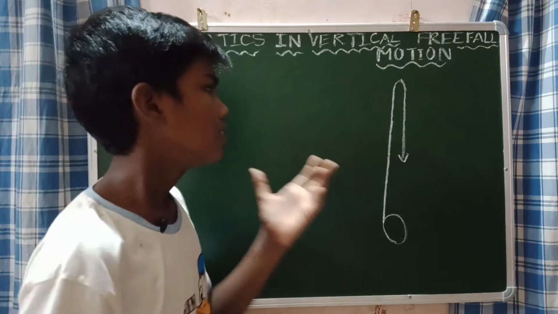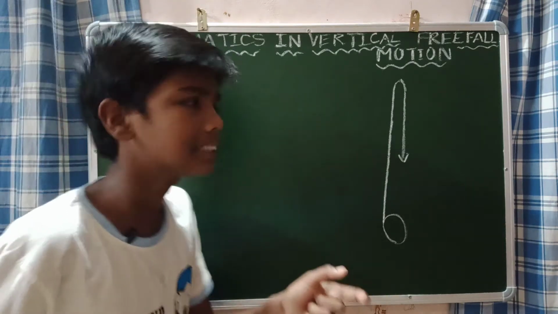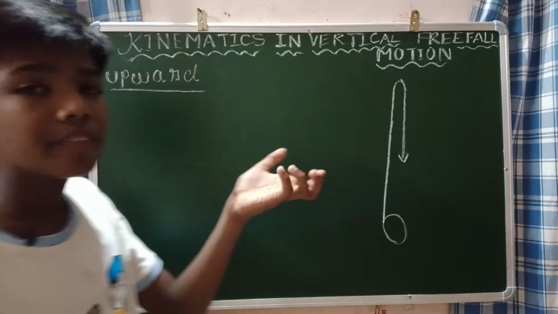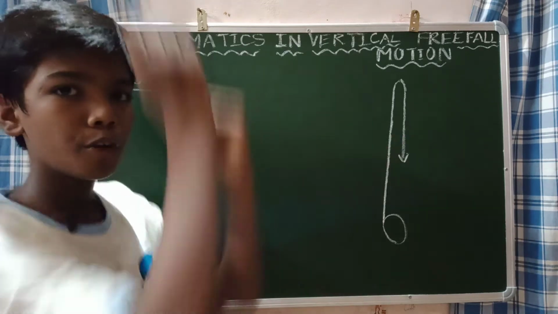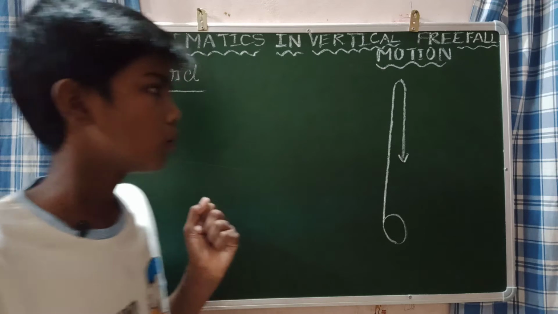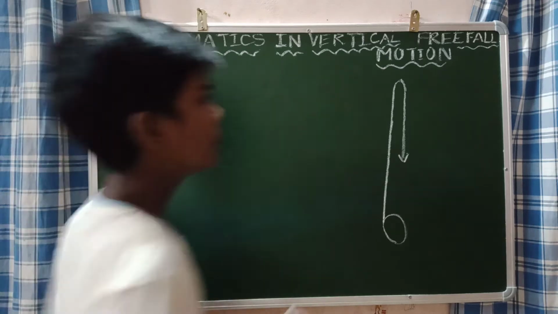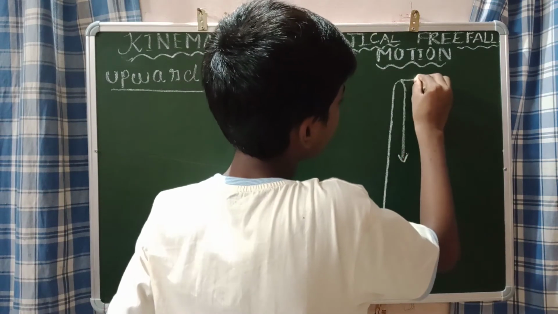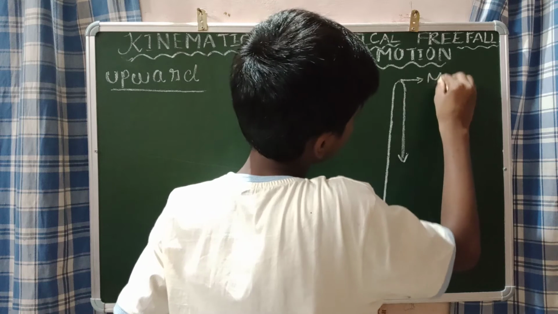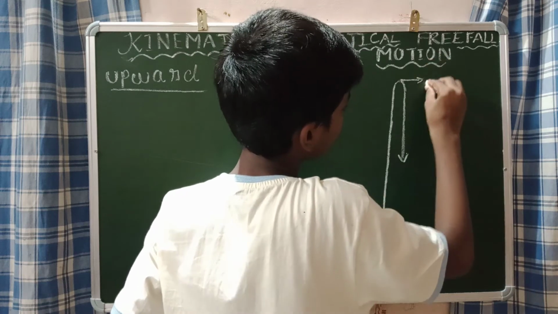Now, there are some properties that you need to understand about an object in free fall motion when it is thrown upward. We know that this point is the maximum height.